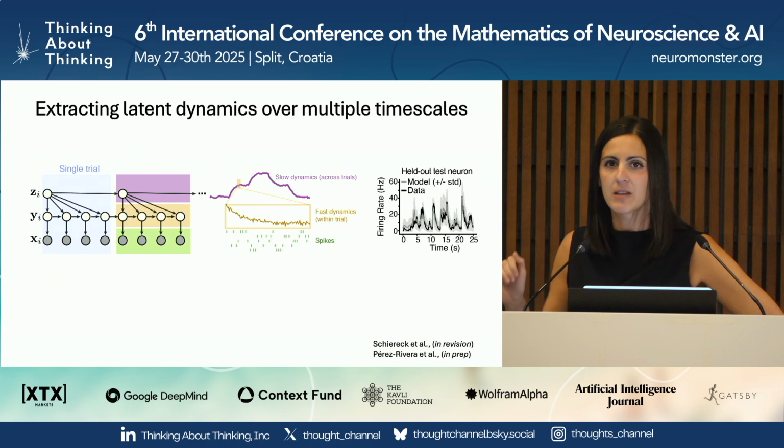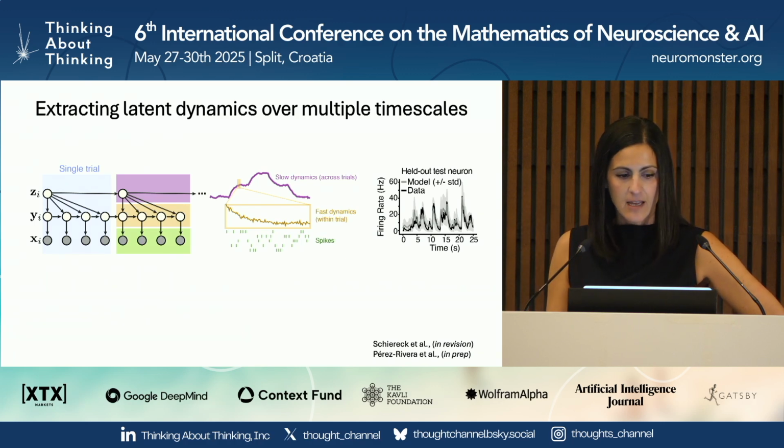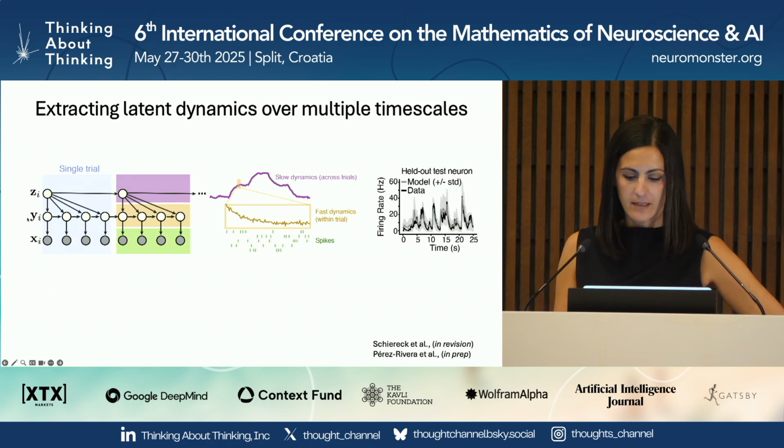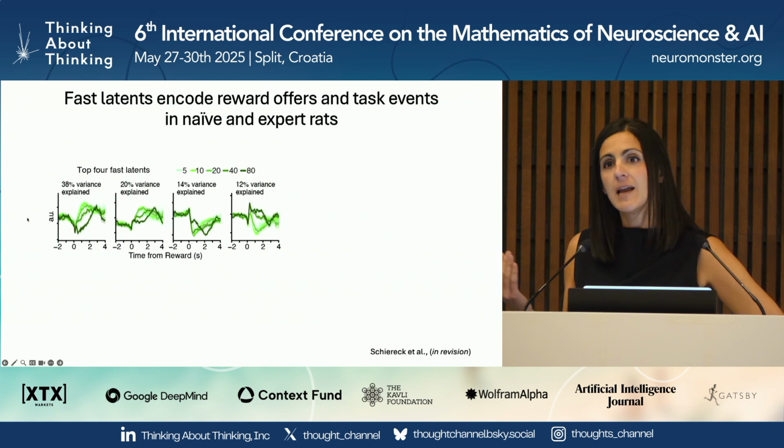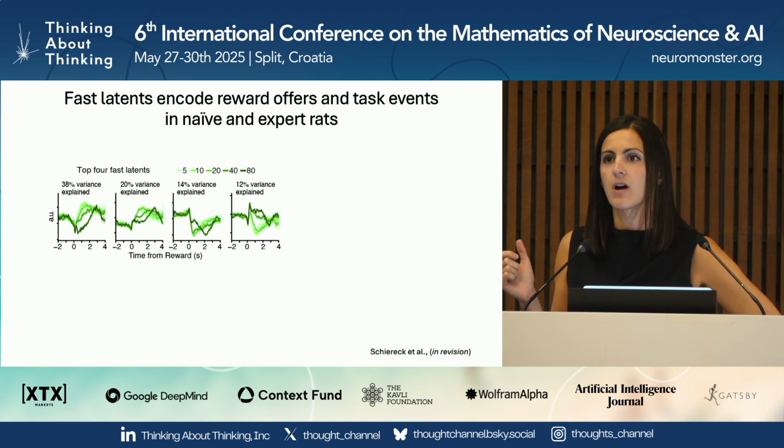It doesn't know anything about the behavioral task. And yet, the fast intermediate latents Y end up learning both the timing of salient task events and the within-trial variables that are important for the computations.